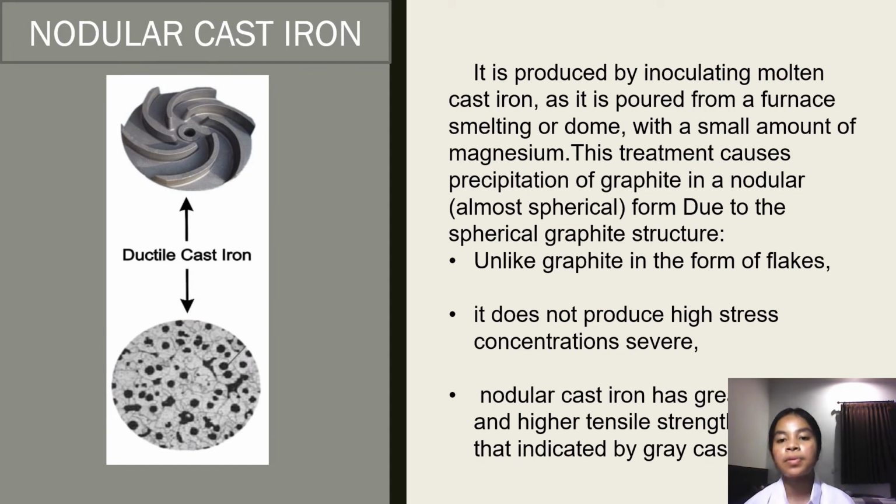Ductile cast iron is produced by inoculating molten cast iron as it is poured from the furnace with a small amount of magnesium. It has a spherical graphite structure, unlike graphite in the form of flakes, and it doesn't produce high stress concentrations.